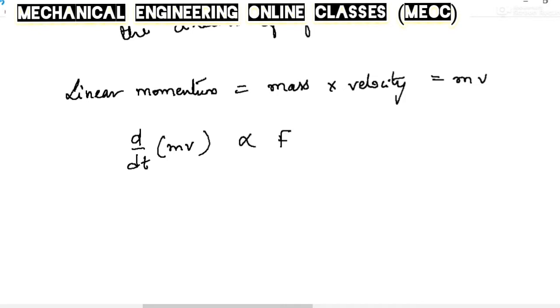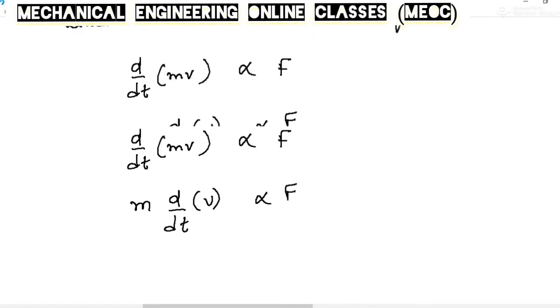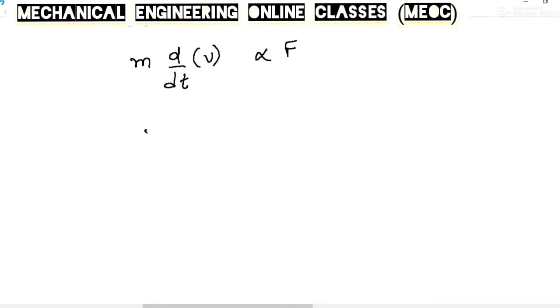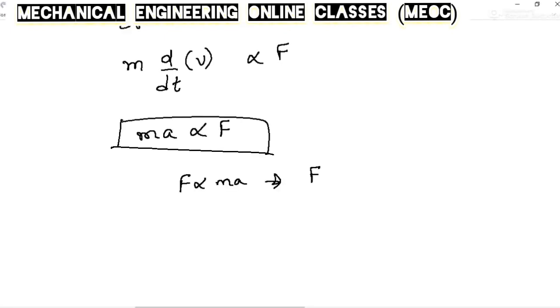As mass is constant for an object, I am bringing it out, so we can write it as m d by dt of v, which is directly proportional to F. And we all know dv by dt is a, acceleration. So m a is directly proportional to F. Replacing the proportionality with a constant, we can write this as F into some k is equal to ma. So here we are writing it as ma is equal to some k into F.